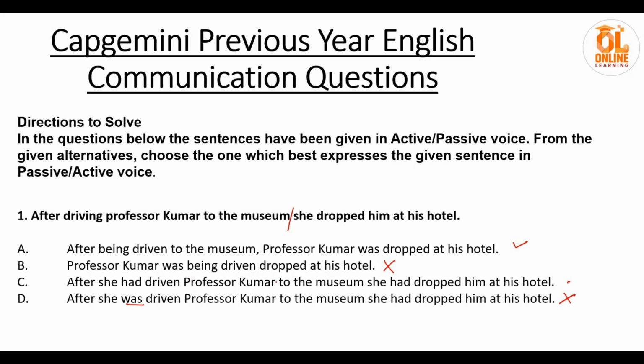After she had driven Professor Kumar to the museum, she had dropped him at his hotel. No, I don't think this is correct. This won't be the correct framing of the sentence in active passive voice. This will be the correct option. After being driven, see, after driving will convert to after being driven to the museum. Professor Kumar was dropped at his hotel. This will be the correct option. She won't be there when there is a change of voice. She won't be there in the sentence.